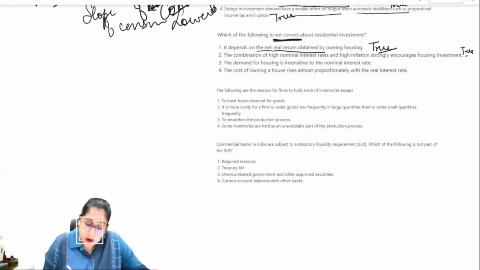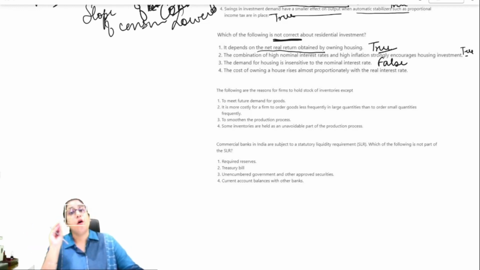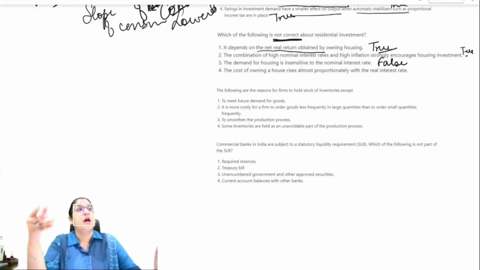Then, the demand for housing is insensitive to the nominal interest rate. Absolutely false, right? So demand for housing is very much related to the interest rate that is prevailing in the market, right? If a loan is available at a cheaper rate, your investment will increase. You will think about applying for a loan, you'll think about investing in housing, right? But when you're already experiencing a high interest rate as a consumer, you will not think about purchasing a house, and that is the problem that today's generation is actually facing, right?